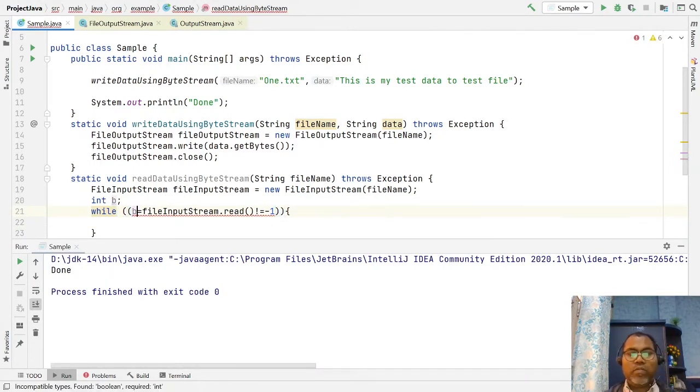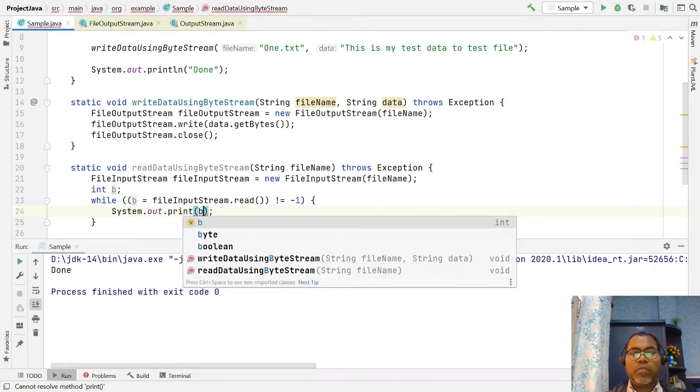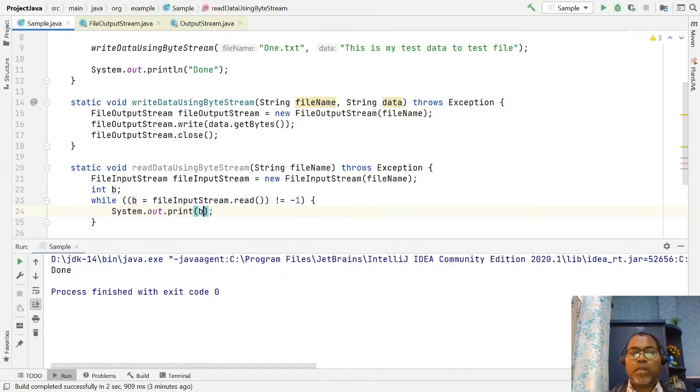Just assign it to b and print it with System.out. If you print this b, it looks like an integer number, but I do not want to print that. Each character is an unsigned integer, so to display it we have to convert it to a character so that I can display the actual value we have written.